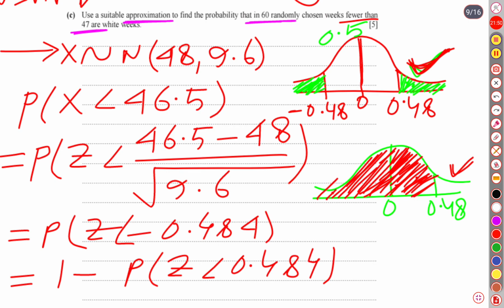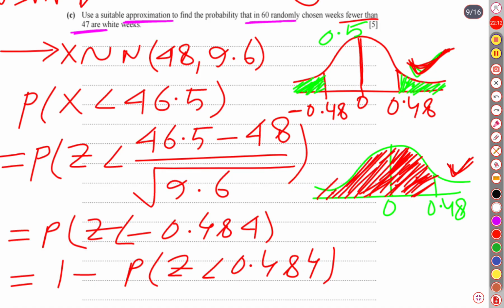All the probabilities given in the table are for positive z-scores. That's why we convert the negative z-score to a positive z-score, because the graph is symmetrical. I think you have understood.